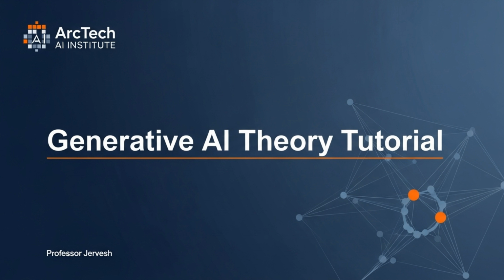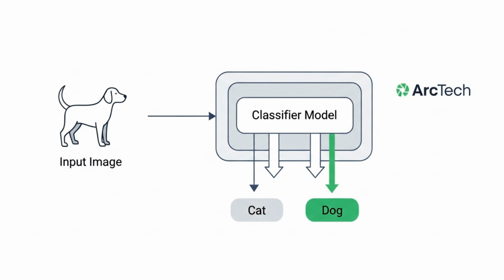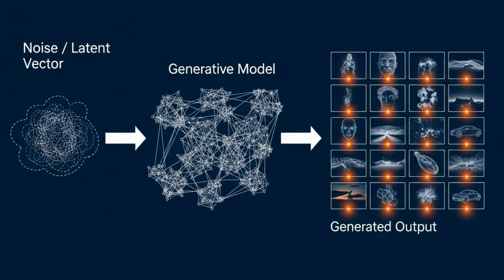I am Professor Jervesh. A classic example is an image classifier determining if a picture contains a cat or a dog. It doesn't generate the image. In contrast, generative AI models learn the underlying data distribution to create entirely new, realistic instances.